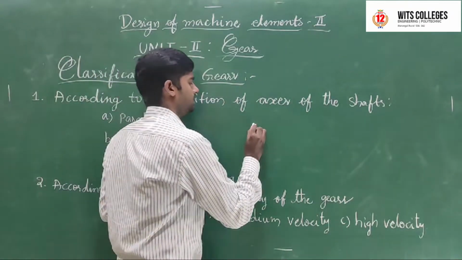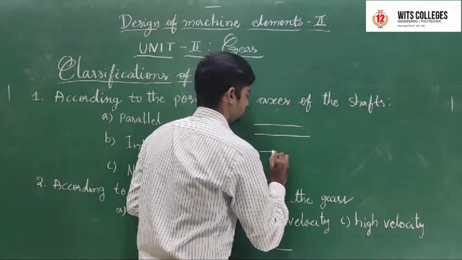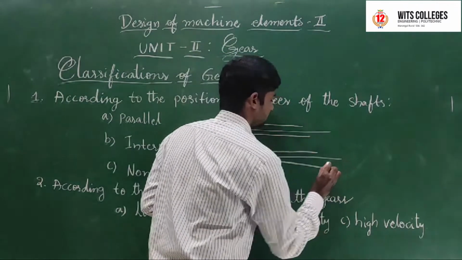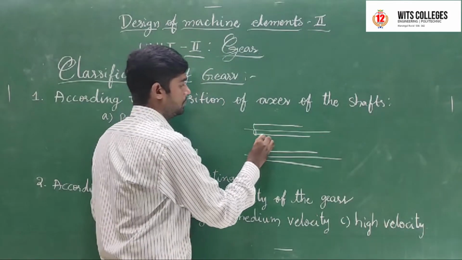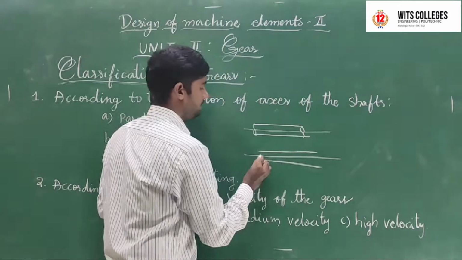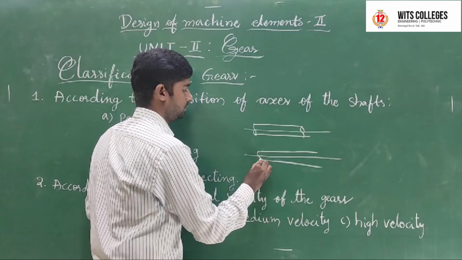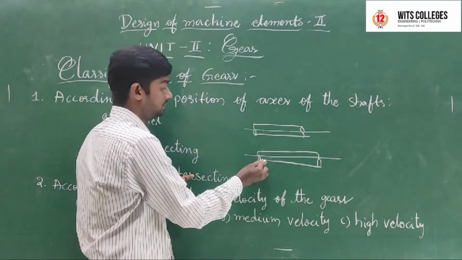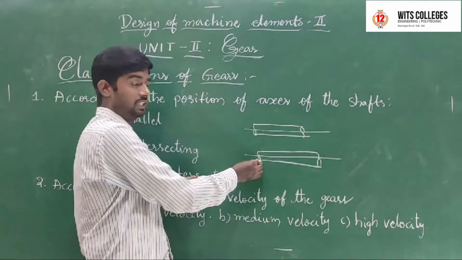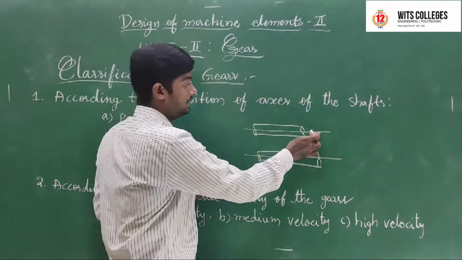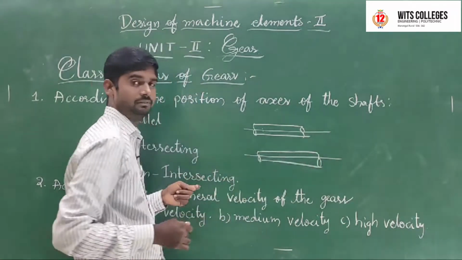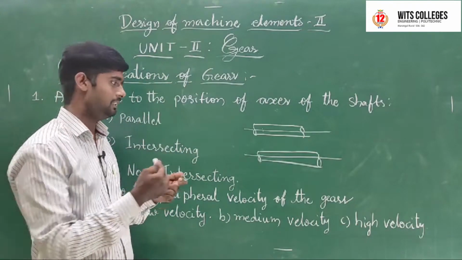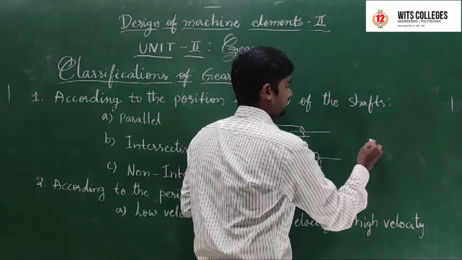Like there is a two shafts. In these two shafts, this is an axis and this is also an axis. These two axes are parallel to each other. This is one driver shaft and one driven shaft, and these two axes are parallel to each other. This is one type of position of axis, and another position is inclination.